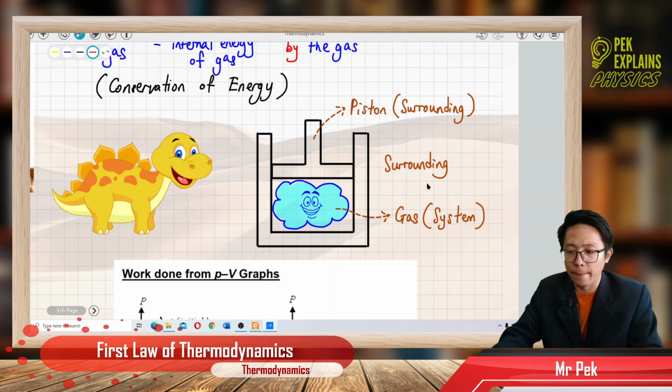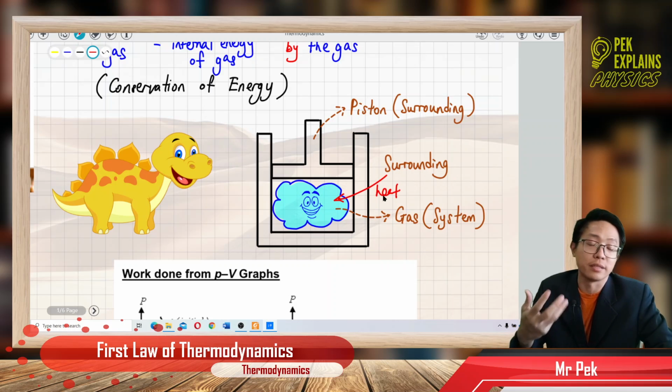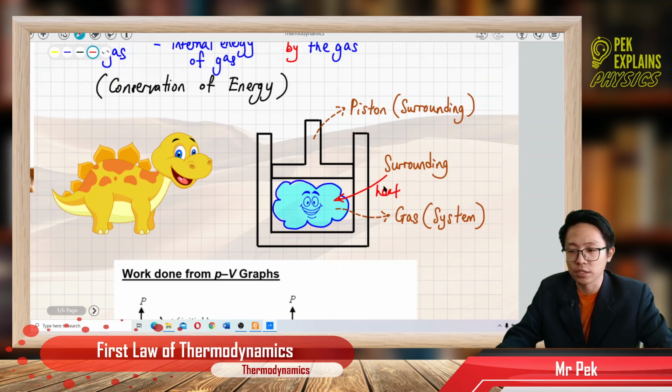The heat energy from the surroundings maybe can enter from the surroundings into the gas. So this heat is the energy. It is transferred from the surroundings into the gas.